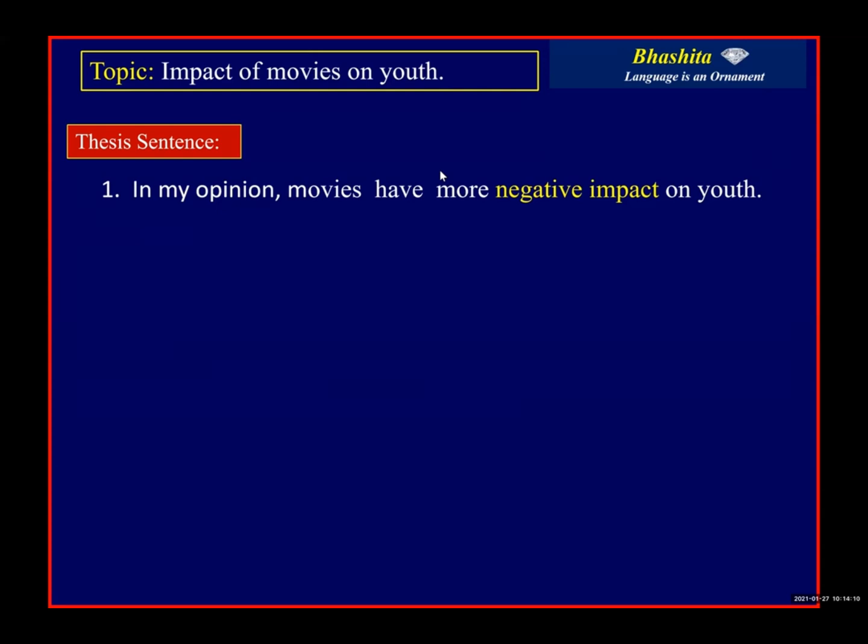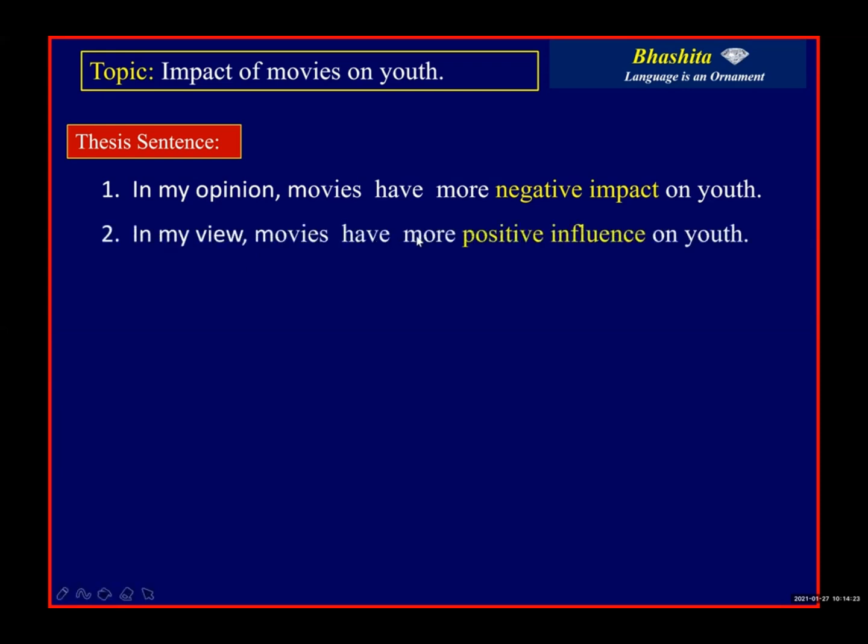In an essay, for example, here the writer has a negative impact. Maybe I have a positive impact on movies. Then what may be the thesis statement here? In my view, movies have more positive influence on the youth. Then I am going to write the essay in a positive direction about the movies. So according to the thesis statement, the content of the essay will be there.